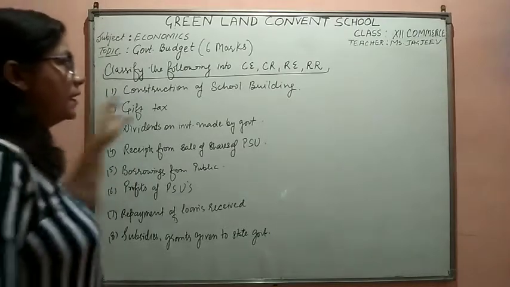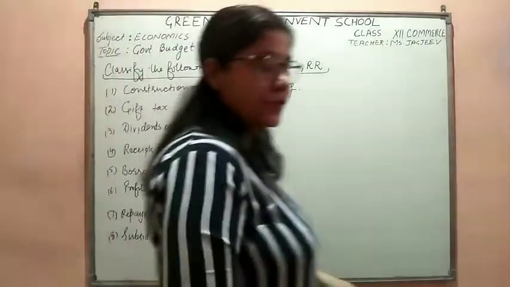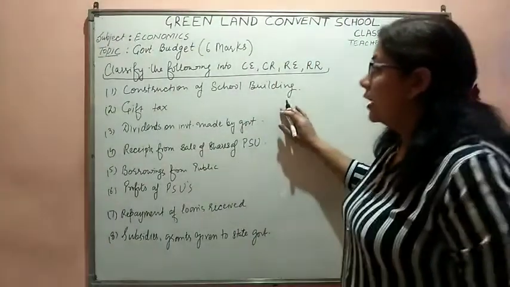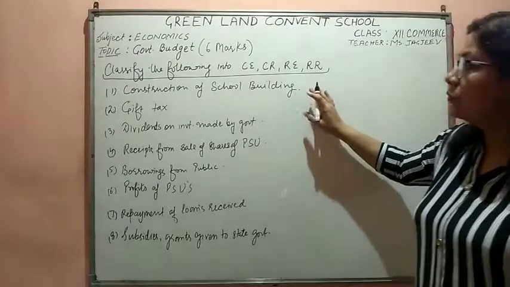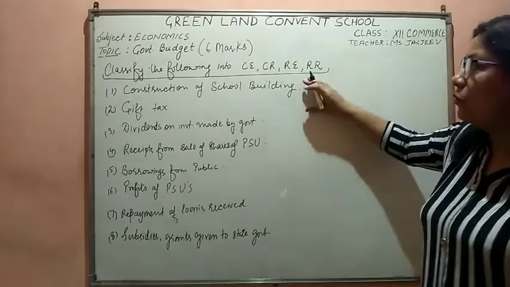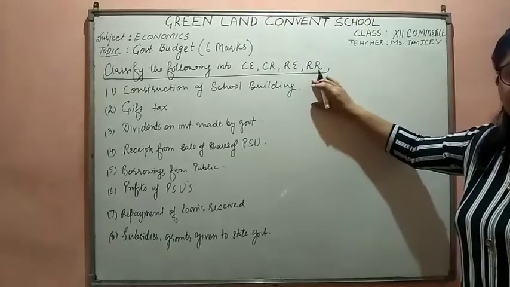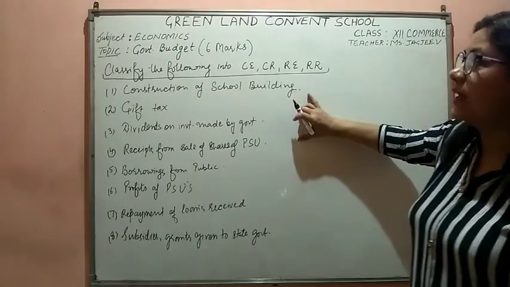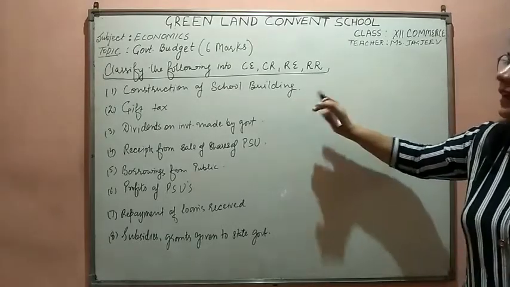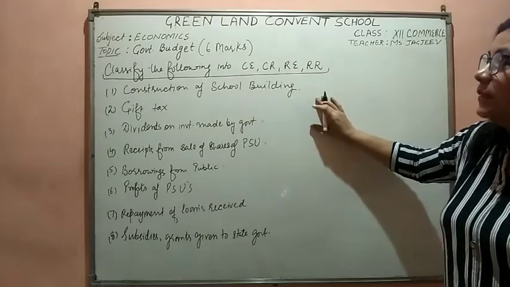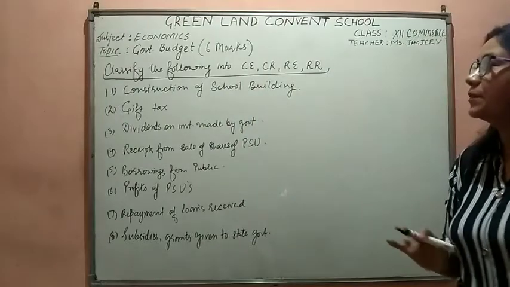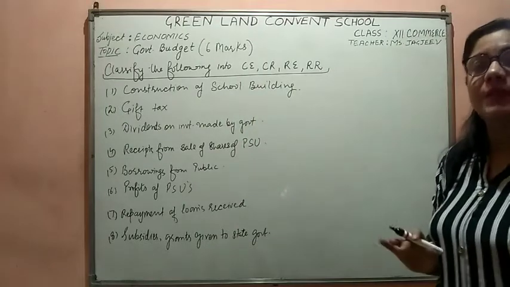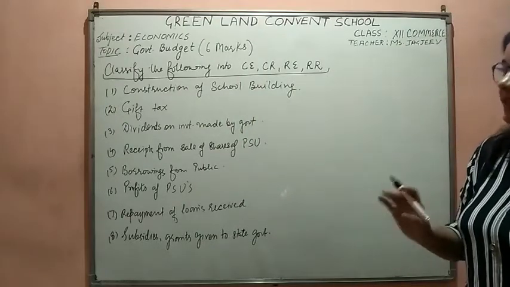The next type of question that we get from this chapter is: classify the following into capital expenditure, capital receipts, revenue expenditure and revenue receipts. If you get this type of question, which is a 4 marker, you could get 2 items or 4 items to classify. Classification does not only mean classifying them into capital expenditure, capital receipts, revenue receipts or revenue expenditure. You have to give the reason.